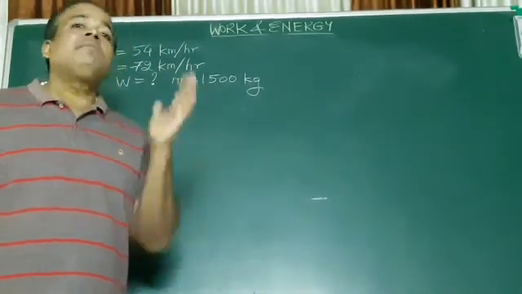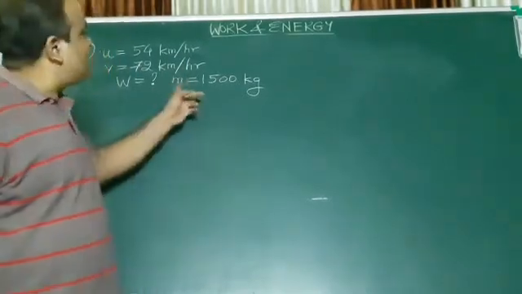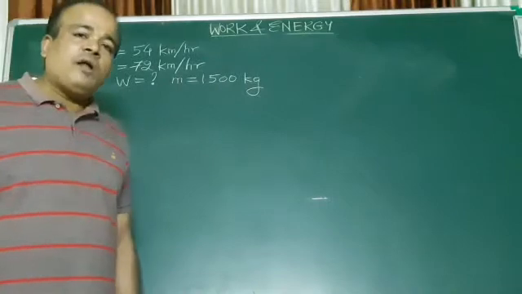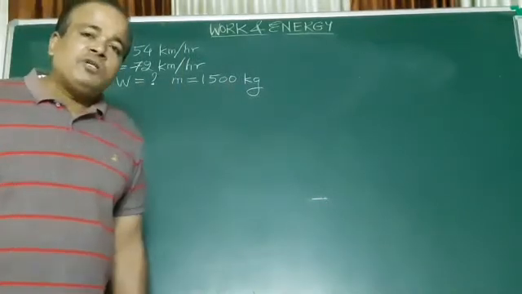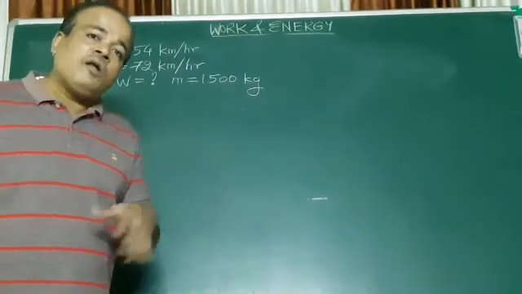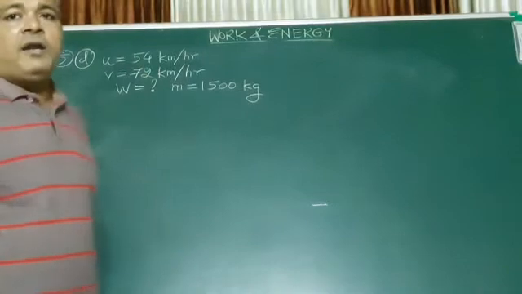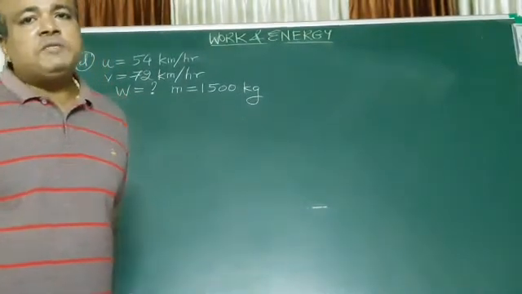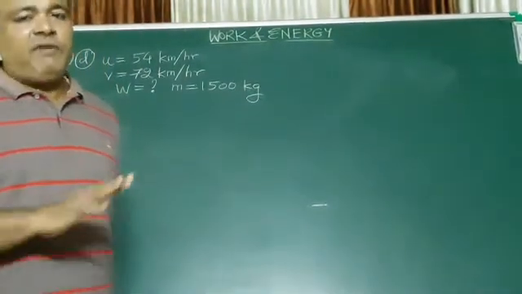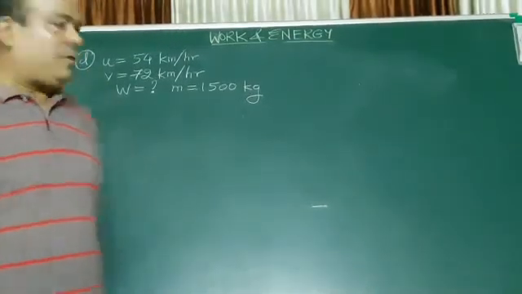MKS, meter kilogram second. M for meter, K for kilogram, S for second. So your mass is in kilogram, so obviously velocity also should be in meters per second, no? If K for kilogram, then M should be meter. So how will you convert kilometers per hour into meters per second? There's a very faster way of doing it, but I'll just show you the basic, how to really do it, okay?